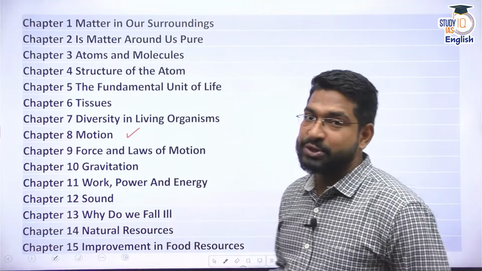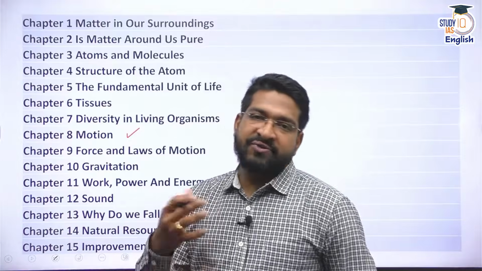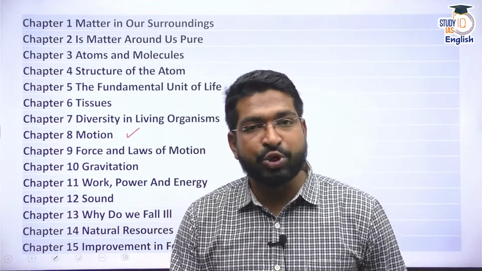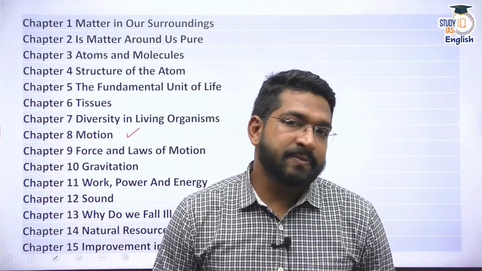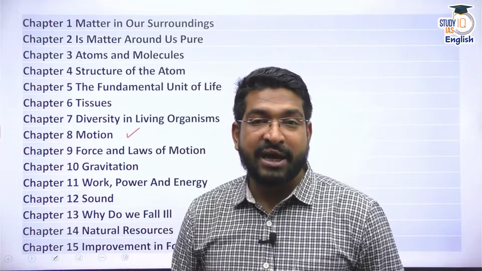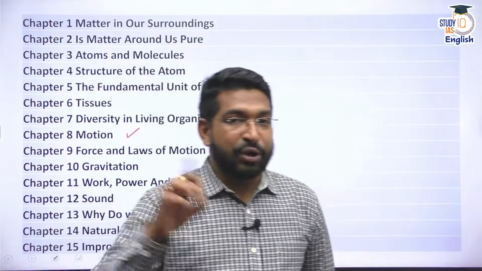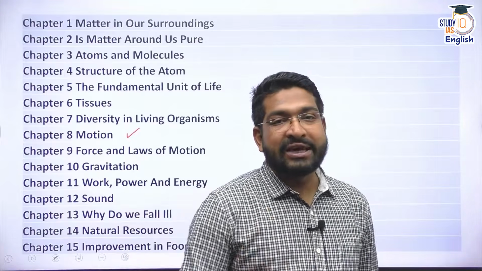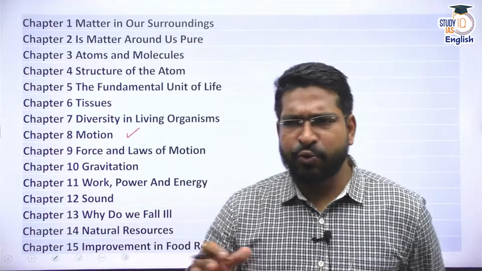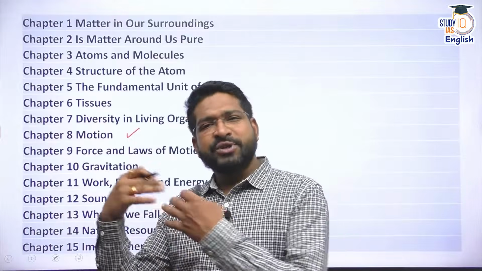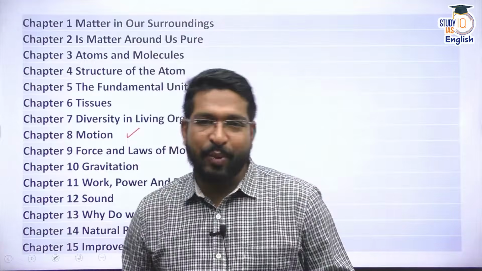All these things were understood, and we also established certain facts like we can describe motion in graphical forms. We understood the distance time graph, velocity time graph, acceleration time graph, and we also discussed the equations of motion, though we did not focus on deriving them, but we just understood the equations of motion.